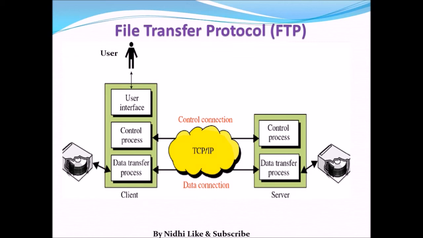For that, our control process and the server control process make a connection, and the data transfer processes also make a connection with each other. Like this we can send files to the server and download files from the server. This is the connection establishment diagram. It is a very important diagram, and you can use it while explaining the File Transfer Protocol.